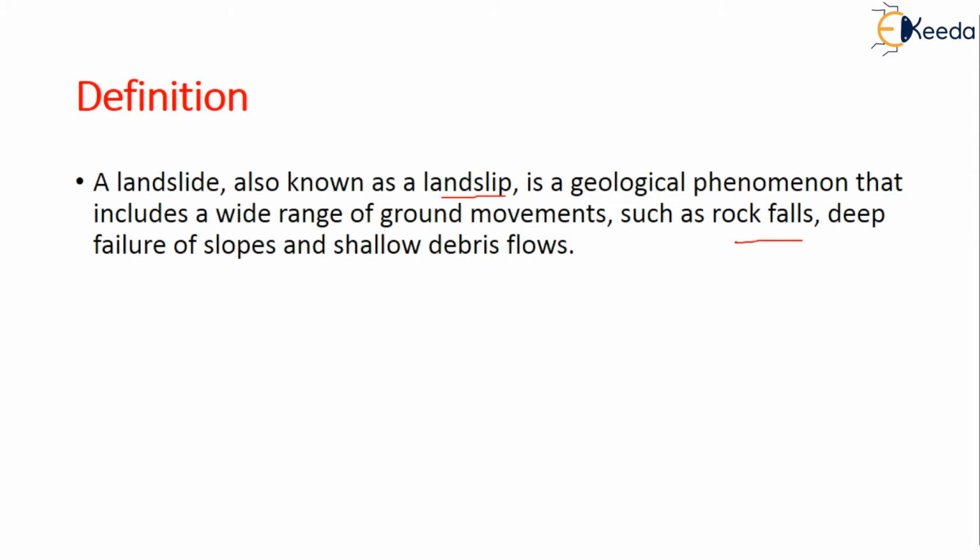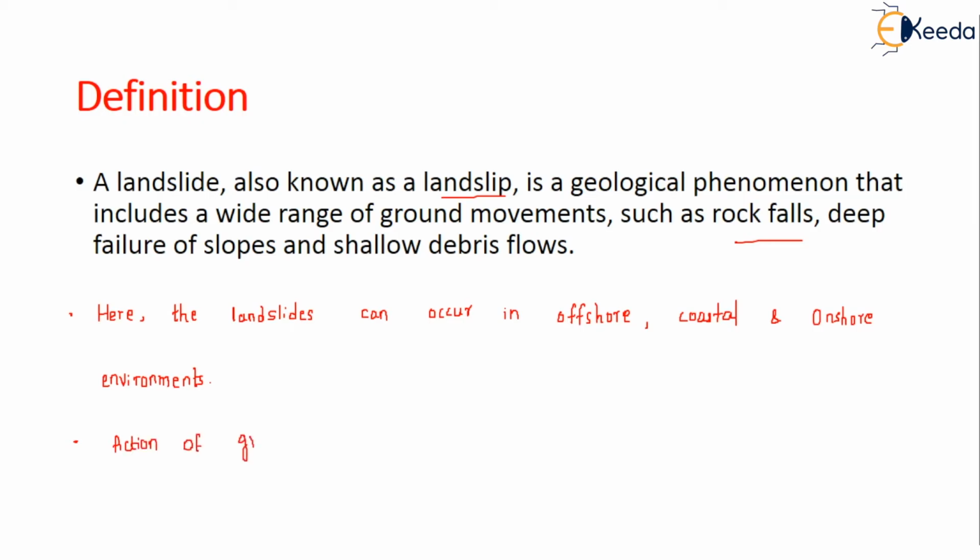This is the important point you have to understand. Let me write it down. This is the first important point, that landslides can occur in offshore, coastal, and onshore environments. What is the second point you have to remember? What is the primary driving force here? The action of gravity. So the action of gravity is the primary driving force for a landslide to occur.